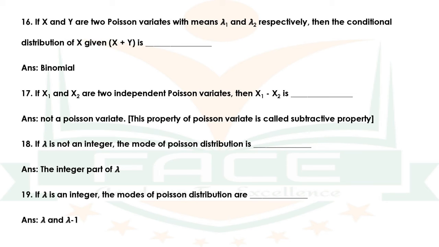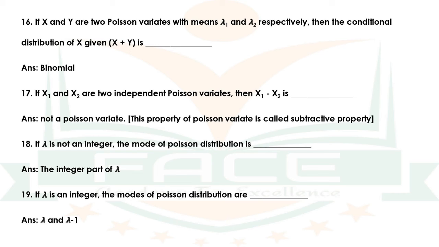Question number 17. If x1 and x2 are two independent Poisson variates, then x1 minus x2 is dash. The answer is not a Poisson variate. This property of Poisson variate is called subtractive property. Question number 18.